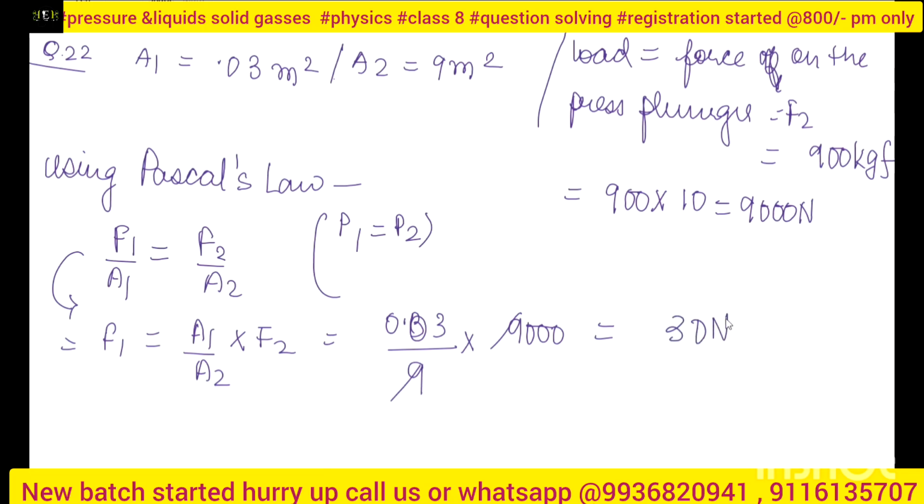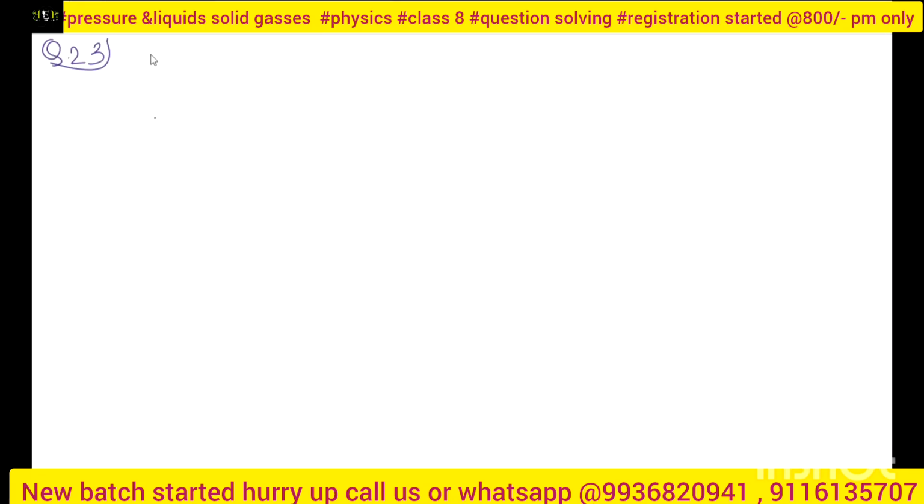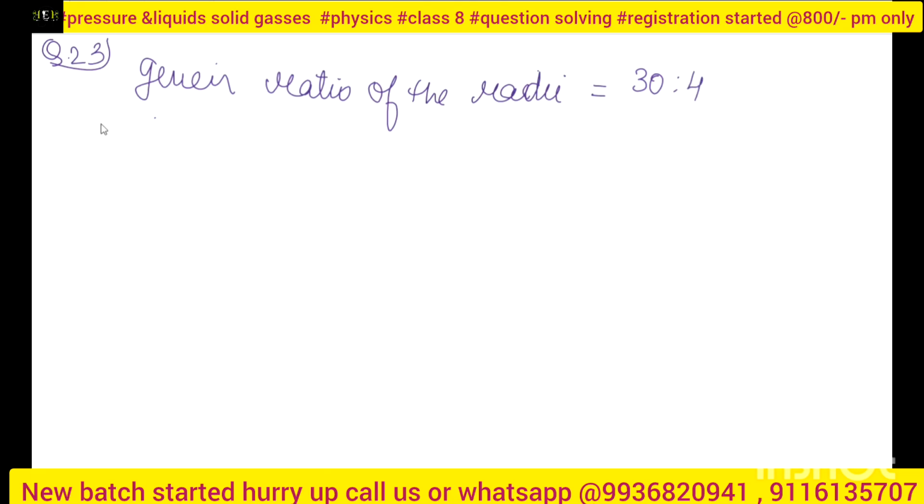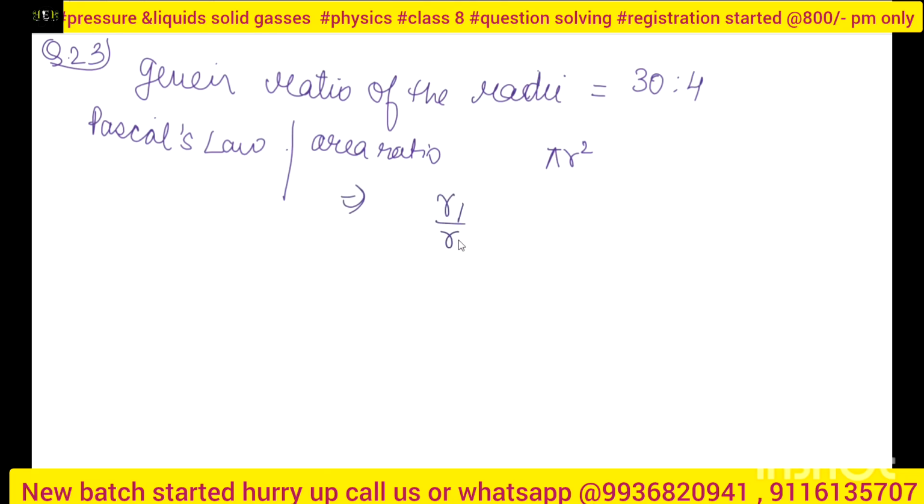30 Newton, right? I will get 30 Newton given the ratio of the radii. So it is nothing but 30:4. Now I know from Pascal's law, that my area ratio will be how much? Area ratio, I know the areas, that is pi r square. So the ratio will be r1 upon r2 whole square. So I will use this 30/4 square.